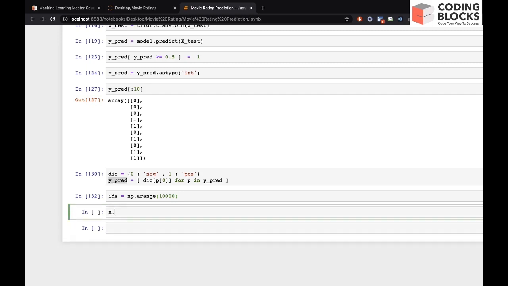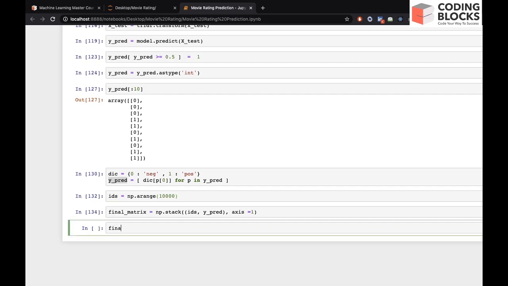So we'll use the function np.stack, and we have to stack IDs with bypred, and axis should be 1, right, because column wise. So first column should be IDs, second column should be pred, and let's say this is a final matrix.